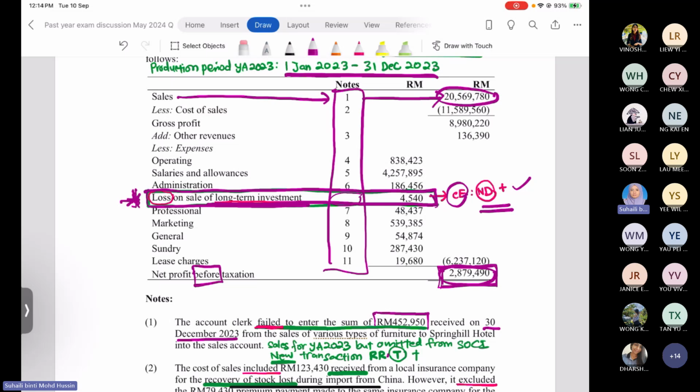So when this transaction is related to the production, this is considered revenue received. You sell the goods, so you get the revenue. In taxation, revenue received is subject to tax. But you have to know that this transaction does not yet appear in the SOCI. The 452,950 does not yet appear in the SOCI. It was omitted from the books, so you have to record it as a new transaction. You have to add back 452,950 ringgit in the adjustment.